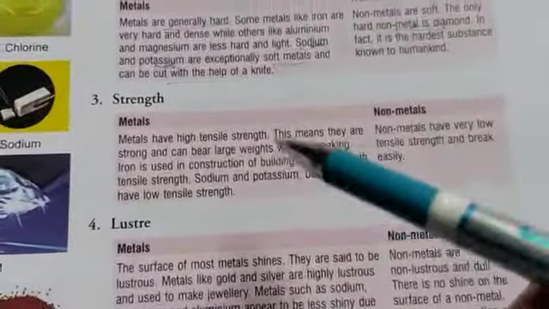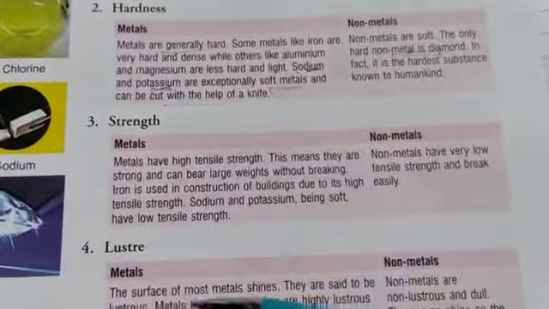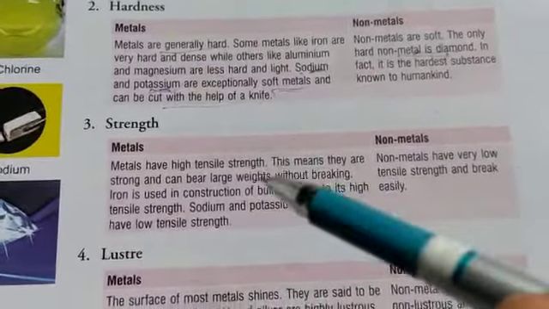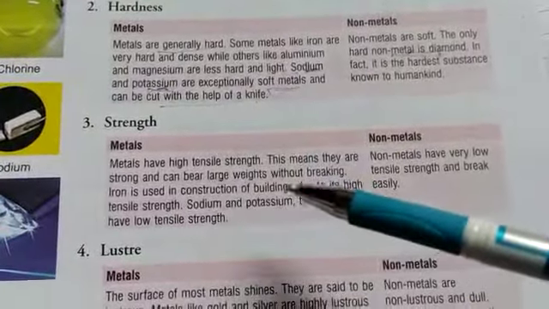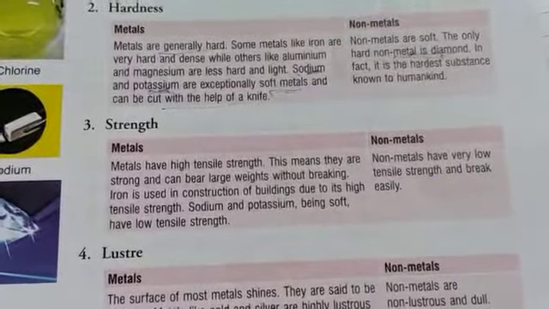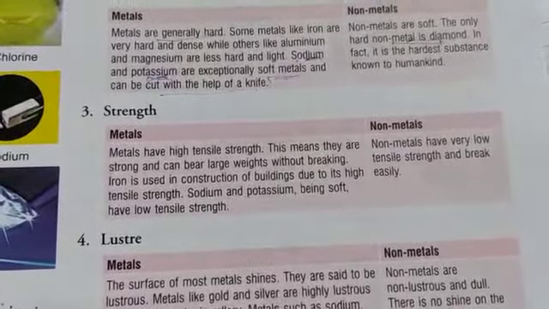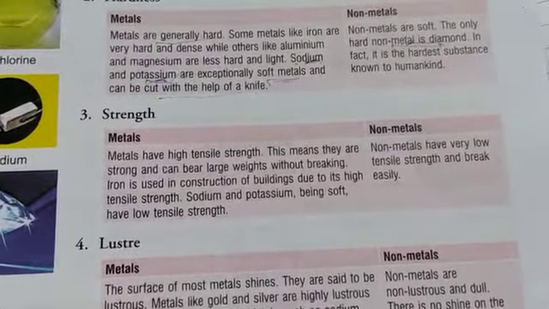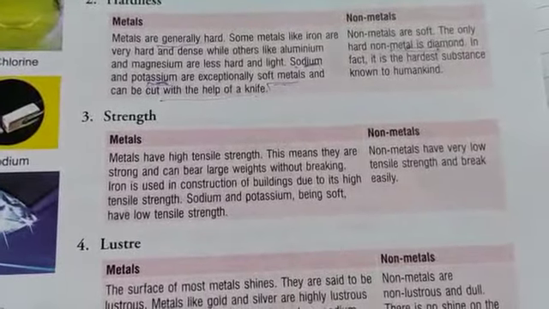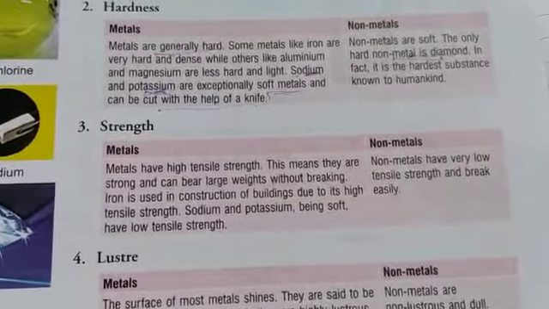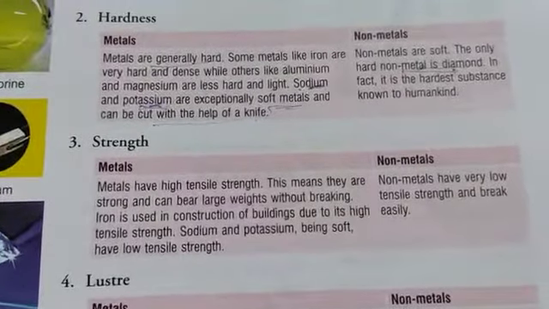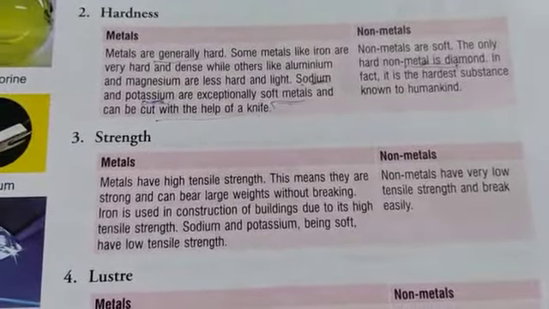Next, the physical property is strength. Strength means whether they are strong or weak. Metals have very high tensile strength. That means they are strong and can bear large weights without breaking. That is why iron is used in the construction of buildings, due to its high tensile strength, since it can bear large weights.